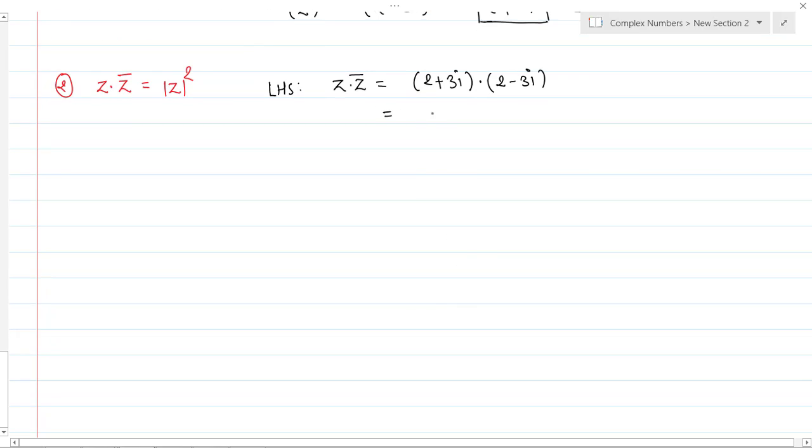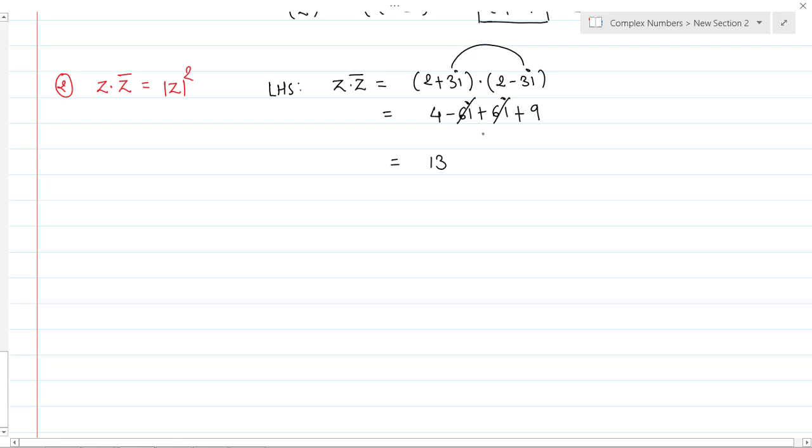This is equal to 2 into 2, 4. 2 into minus 3i becomes minus 6i. 3i into 2 becomes plus 6i, and 3i into minus 3i becomes plus 9. See, minus 6i plus 6i cancel, which is nothing but 9 plus 4 becomes 13. Why is it 9? So this 3i into this minus 3i becomes what? 3 square into i square. What is i square? It's minus 1. So that's why minus and minus becomes plus.